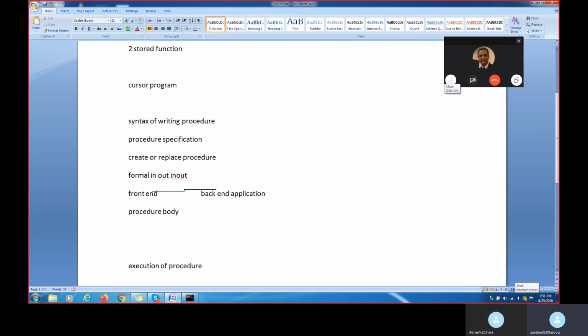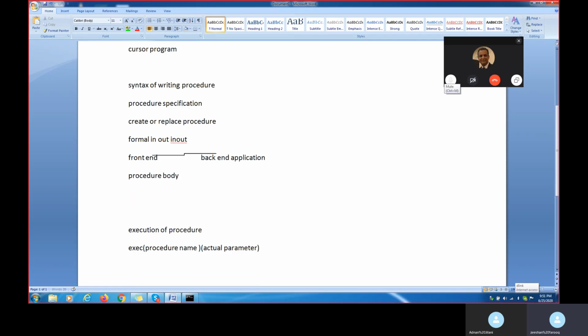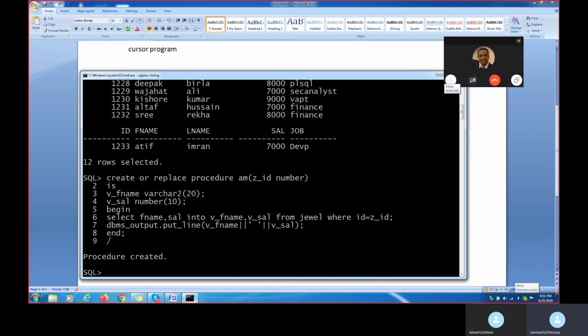How are we executing the procedure? EXEC, then whatever procedure name we gave in the program, and then the actual parameter value. What is our actual parameter value? The ID which we have passed, right? That is our actual parameter. Based upon that, we will get the output. This is the execution. This is the first method. We have created the procedure, and I am executing the procedure.